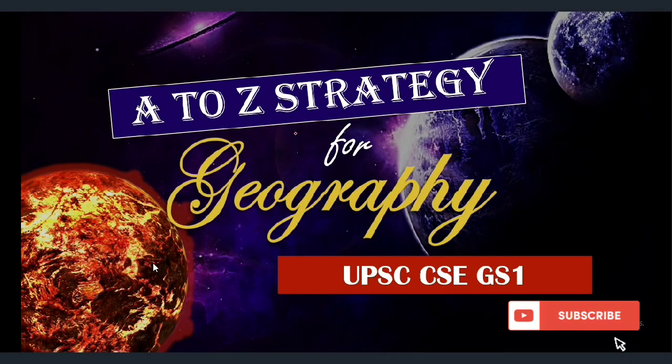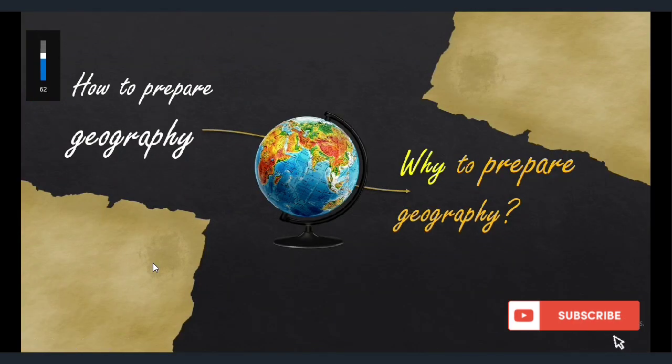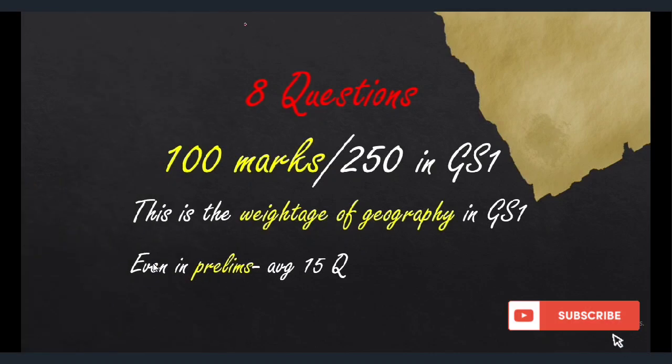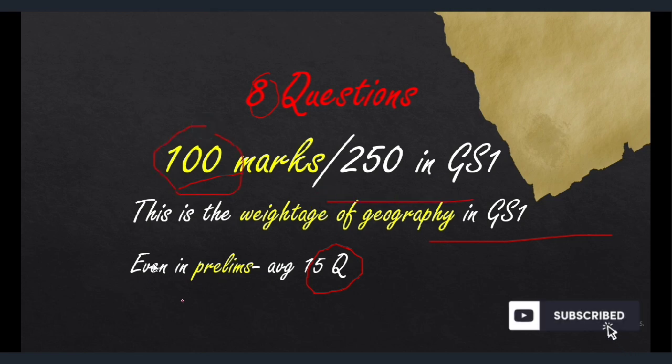In this UPSC CSE GS1 series, this video is on geography preparation. Before you know how to prepare geography, you should know why to prepare geography. Basically, 8 questions, 100 marks out of 250 marks is the weightage of geography in GS1. Even in prelims, an average of 15 questions come from this portion only. So this makes geography very important for your UPSC preparation and your selection, because of 100 marks out of 250 in mains and an average of 15 questions in prelims.